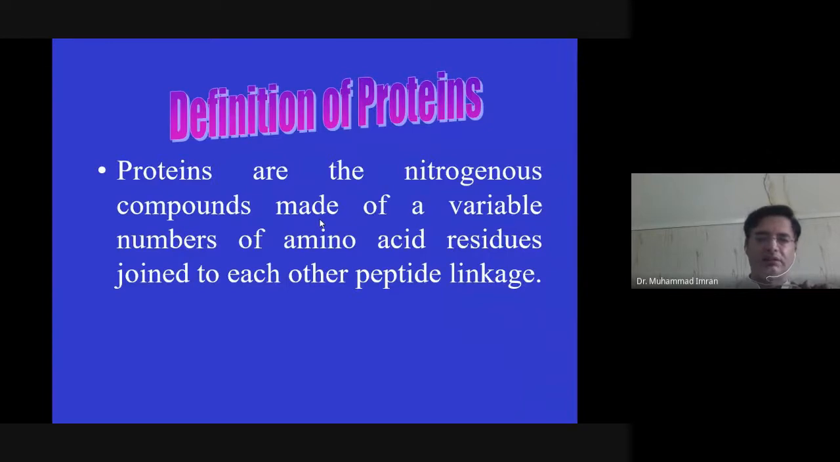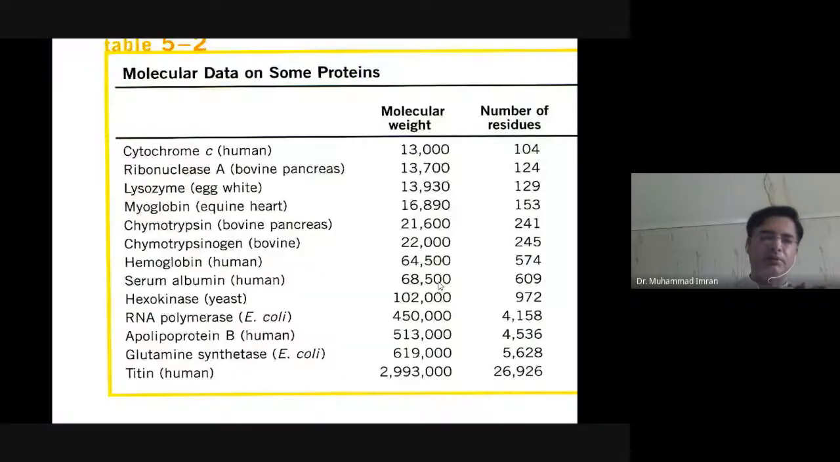What is the definition of protein? Proteins are a heterogeneous group of organic compounds, macromolecules you can say, which are made up of a variable number of amino acids linked by peptide bonds. As you know, carbohydrates contain glycosidic linkage, lipids contain ester linkage, and proteins contain peptide bonds.